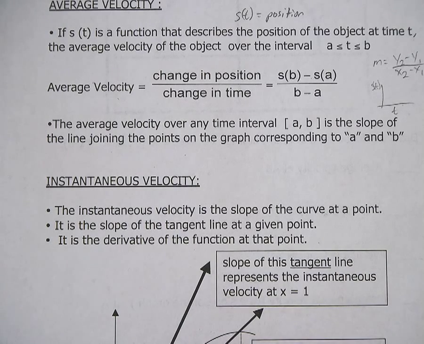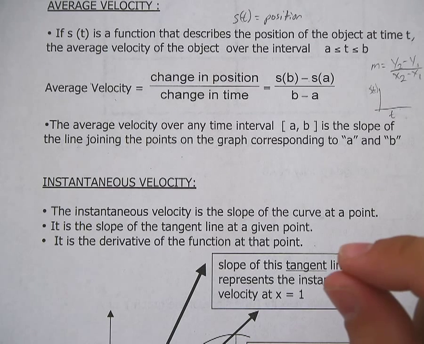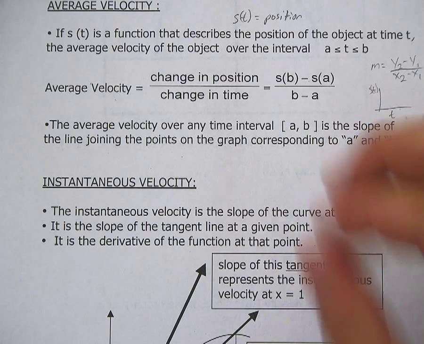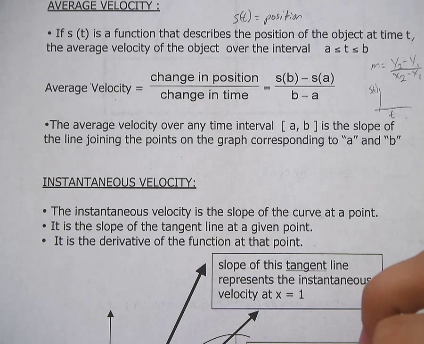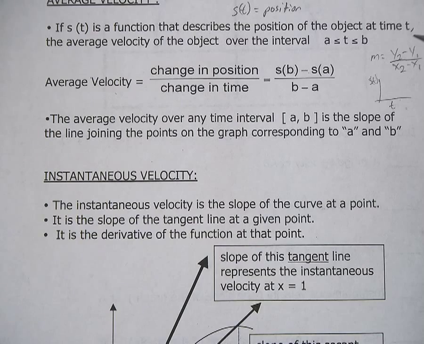Okay, so there's a difference between average velocity and instantaneous velocity. Instantaneous velocity is the slope of the curve at a specific point. This is the slope of the tangent line at the given point. And it's also called the derivative of the function at that point.